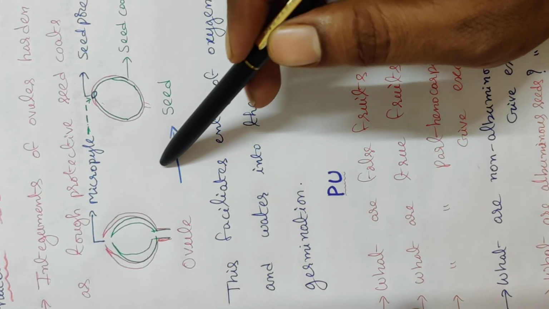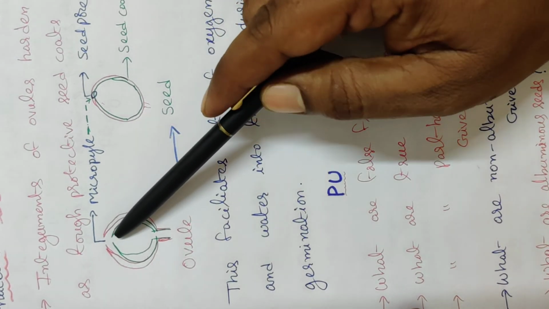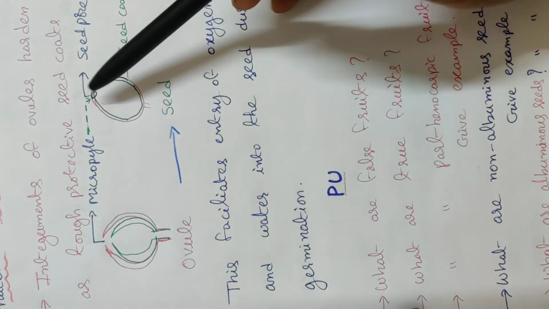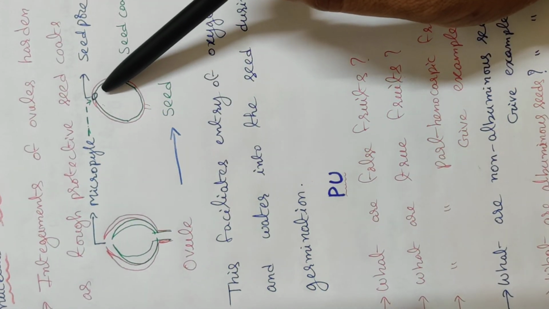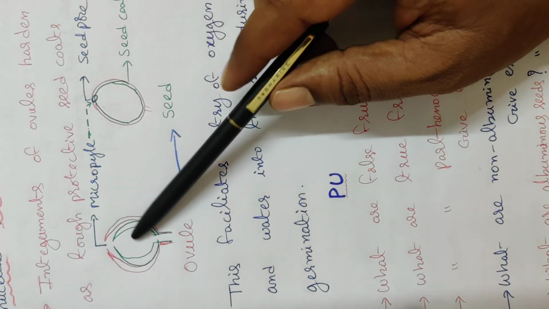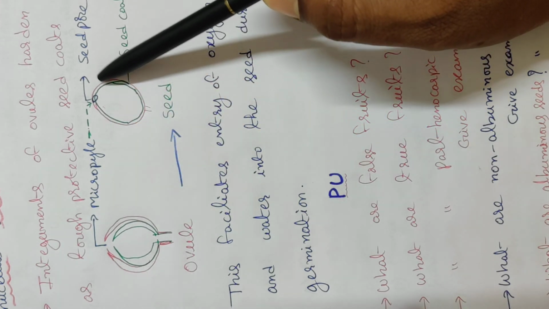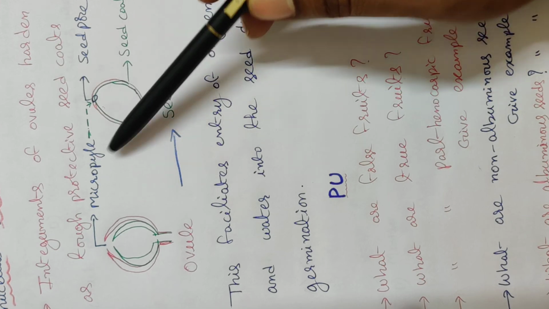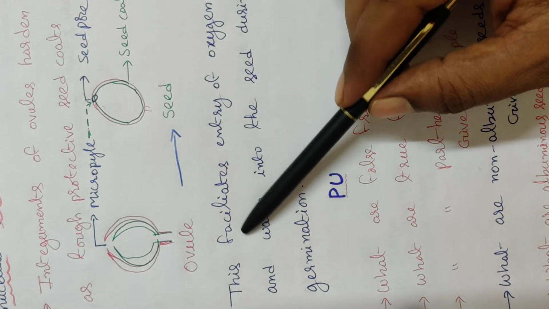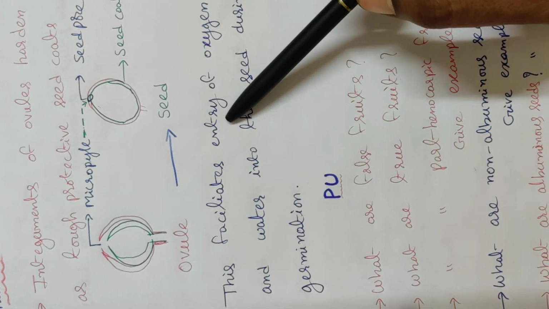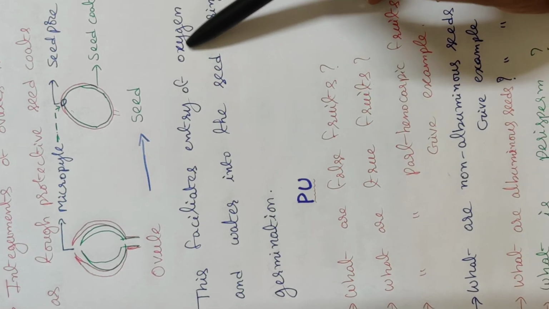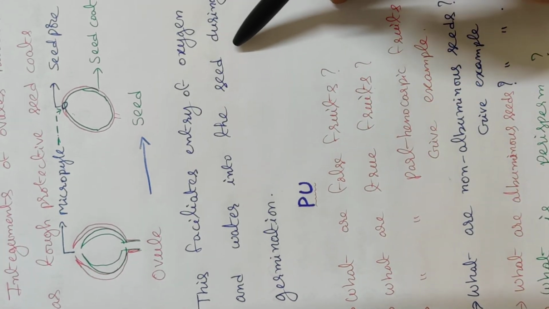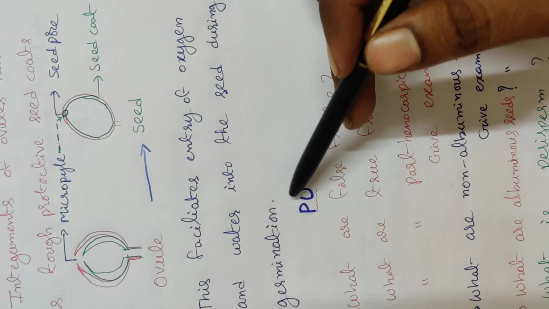After fertilization, the micropyle of the ovule becomes the seed pore. What is the function of the seed pore? The micropyle facilitates the entry of oxygen and water into the seed during germination.